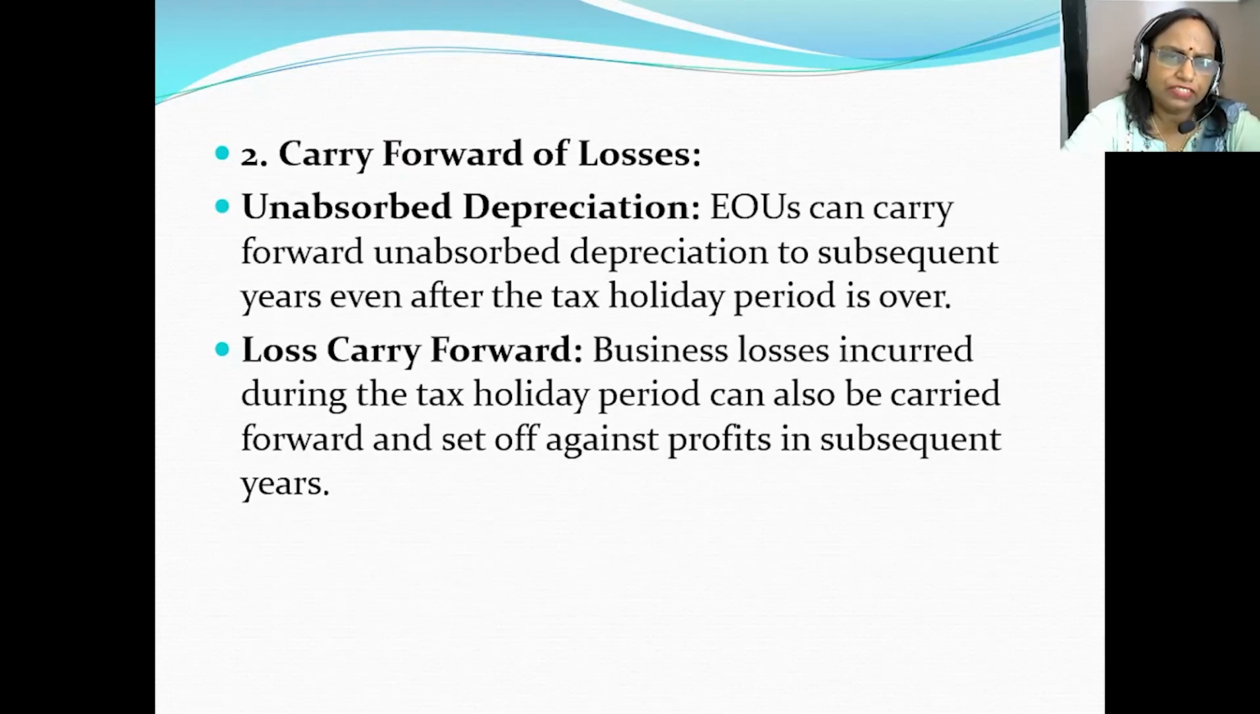Another benefit received under the tax benefit includes carry forward of losses. So the EOUs can carry forward unabsorbed depreciation to subsequent years even after the tax holiday period is over. There is another point, which is the loss carry forward. Business losses incurred during the tax holiday period can also be carried forward and set off against the profits in subsequent years.